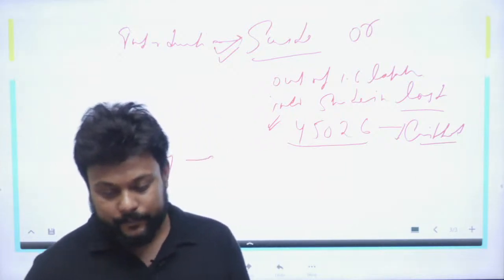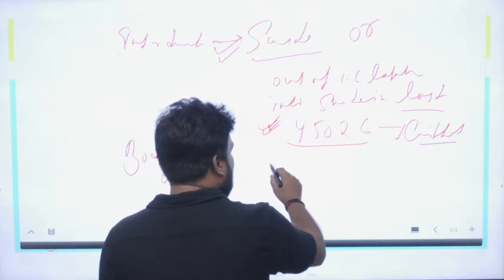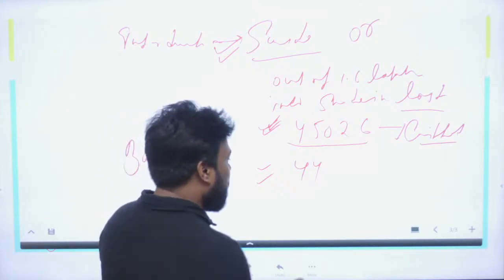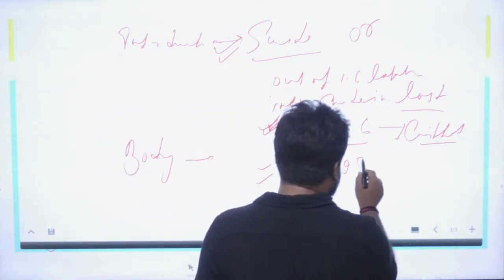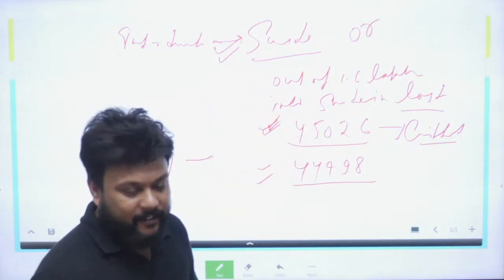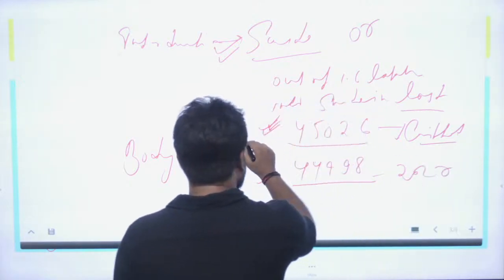And this is up from the previous year. This women's suicide was approximately 44,498, close to 44,000, and now it has reached 45,000. This was 2020 data, and this was 2021.